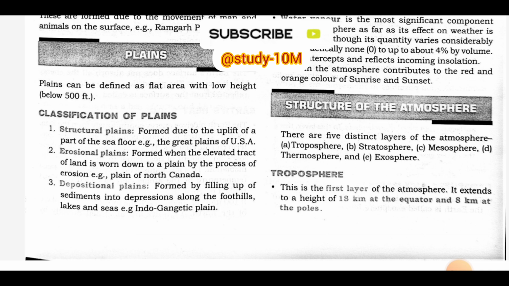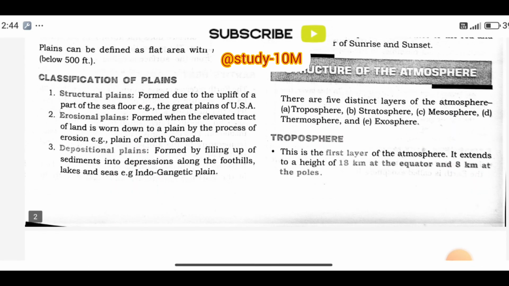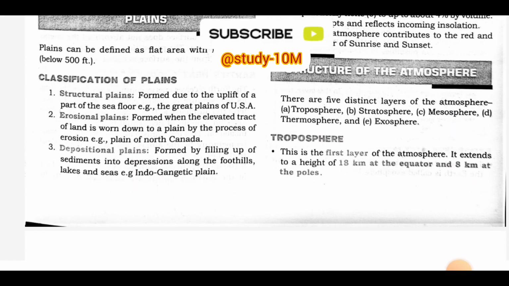Classification of plains: structural plains, erosional plains, depositional plains. Structural plains are formed due to the uplift of a part of the sea floor, such as the Great Plains of USA. Erosional plains are formed when an elevated tract of land is worn down to a plain by the process of erosion. Example: plain of North Canada. Depositional plains are formed by filling up of sediments into depressions along the foothills, lakes and seas. Example: Endogenic plain.